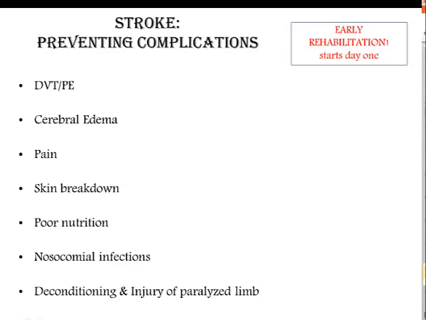We need to help prevent nosocomial infections, so Foleys or if the patient is on the ventilator. Remember, the patient has deconditioning and injury of the paralyzed limb, so those limbs need to be supported. Thorough assessment of the abilities and limitations is critical. Establish physical activity as soon as the patient's medical condition is stabilized. Include physical, occupational, and speech therapy. Remember, early rehabilitation should start day one.